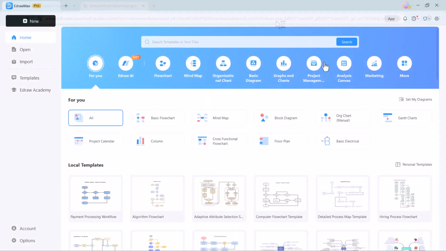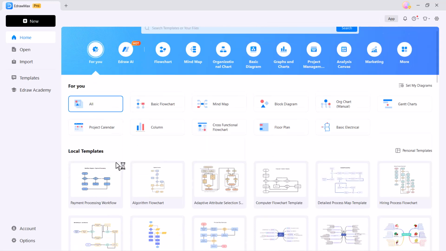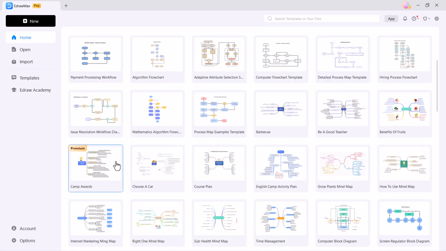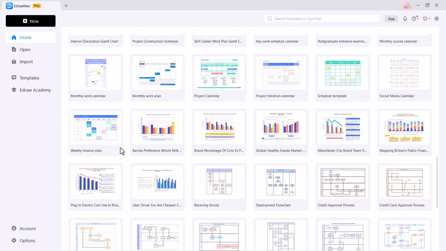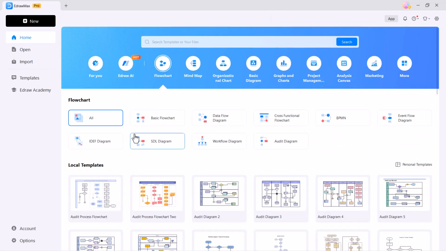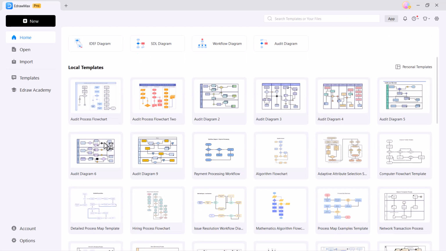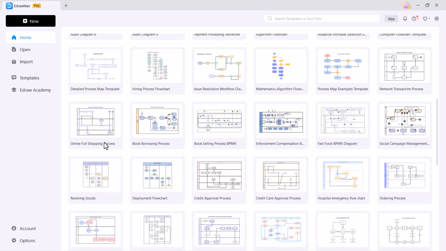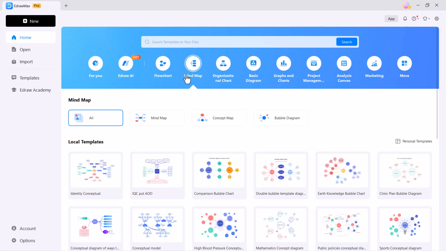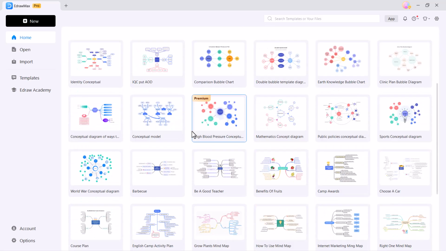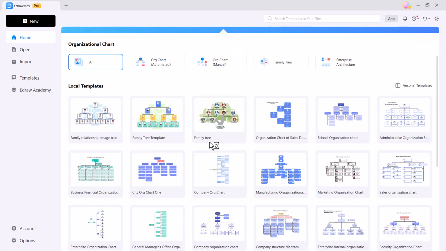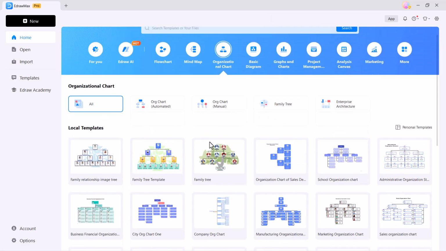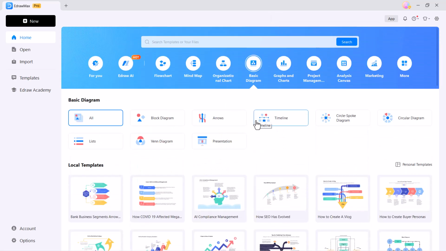After installation, you will see the interface like this. Here you can see we have thousands of templates to choose from. eDraw Max offers over 200 types of diagrams, including flowcharts, mind maps, organizational charts, and more. With AI power tools, creating and editing diagrams has never been easier. Plus, you have access to over 10,000 free templates to jumpstart your project. eDraw Max supports multi-format compatibility, allowing you to import and export files in formats like Visio, Excel, PowerPoint, PDF, and more.